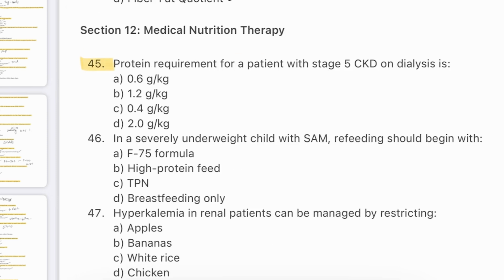Question number 45. The protein requirement of a patient with stage 5 kidney disease on dialysis is 0.6 gram per kg per day, 1.2 gram per kg per day, 0.4 gram per kg per day, or 2 gram per kg per day? The answer will be B. 1.2 grams per kg per day.